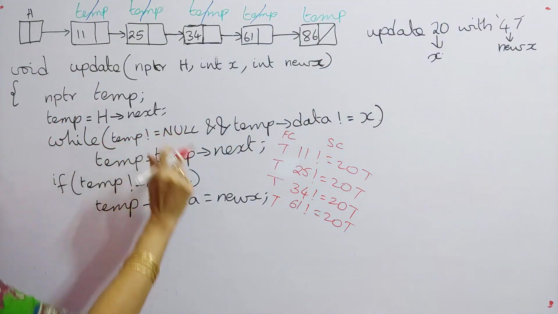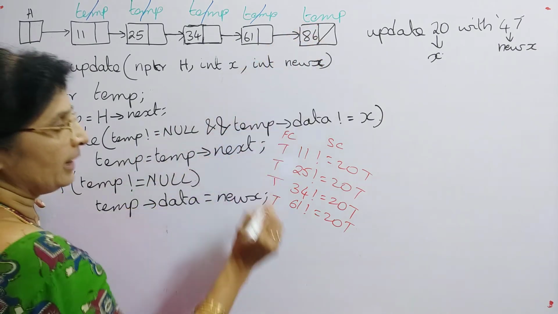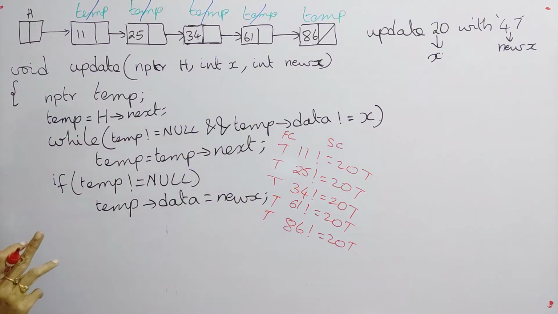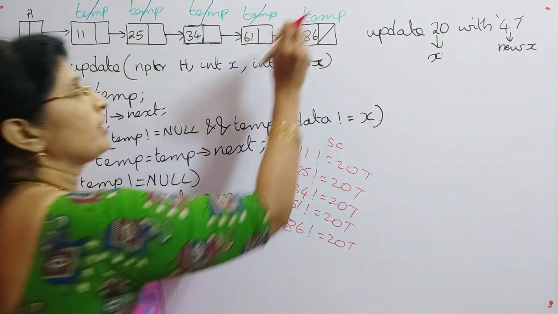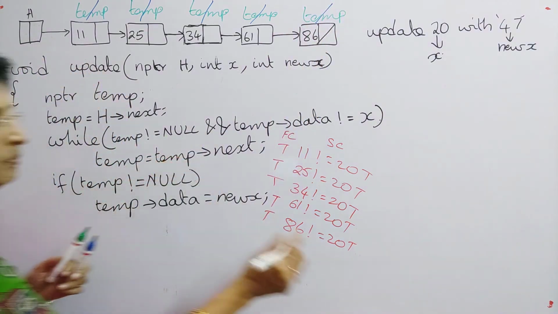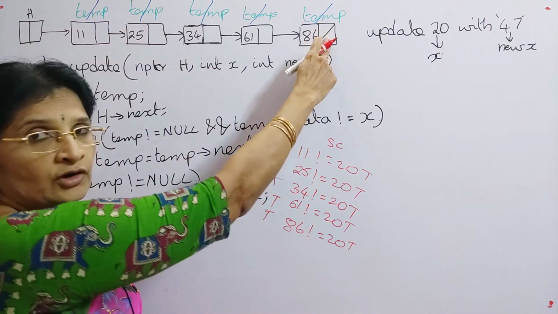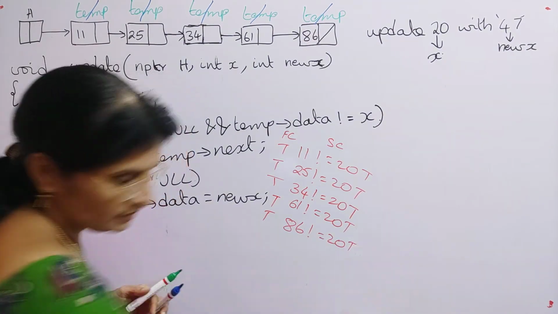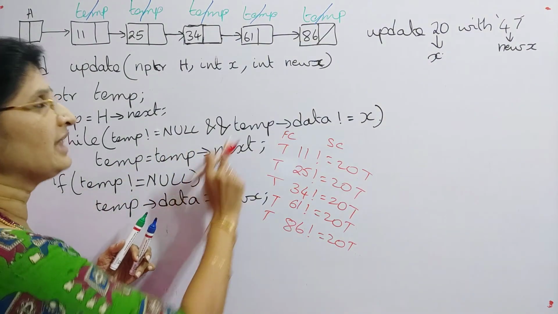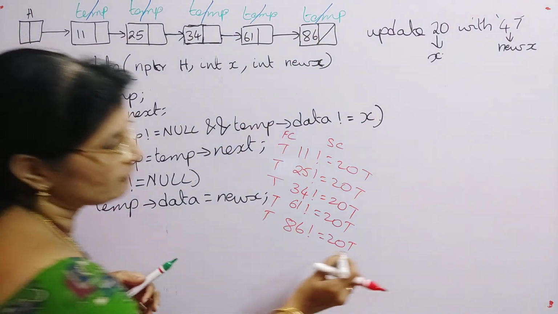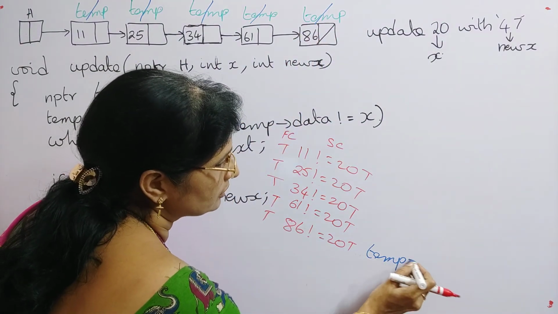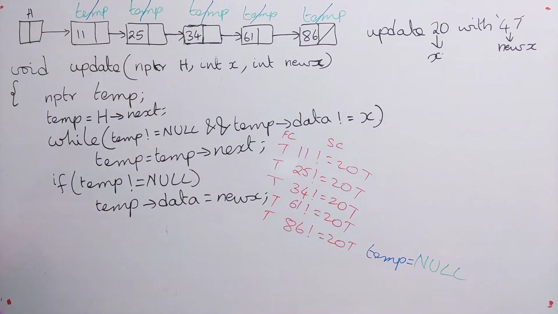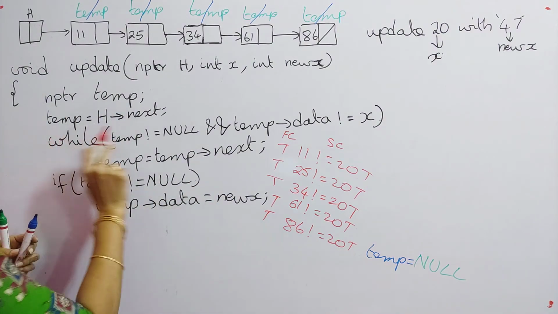Again temp not equal to null. Condition is true. What is the value of temp? 86. 86 not equal to 20. Again the condition is true. Both the conditions are true. So from here, now what should happen? Temp is equal to temp next. But what is the value of temp next here? It is null. So temp will become null. Now again it will come to the condition.